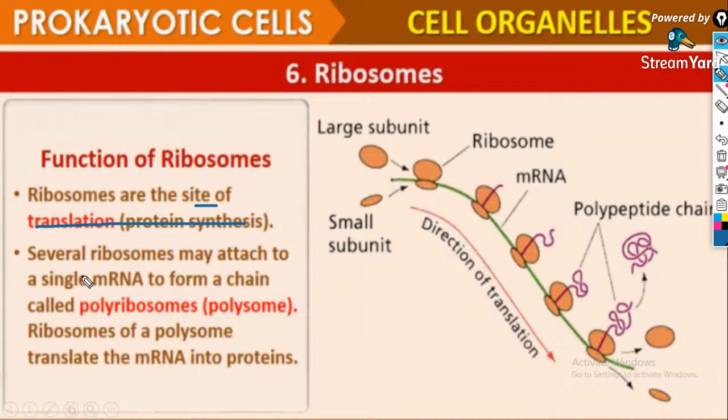Several ribosomes may attach to a single mRNA to form polyribosomes or polysome. This is the mRNA, and several ribosomes attach to it and form a chain. This is the direction of translation, the direction of protein synthesis. Ribosomes of the polysome translate the mRNA into proteins. That is what is said to be protein synthesis.